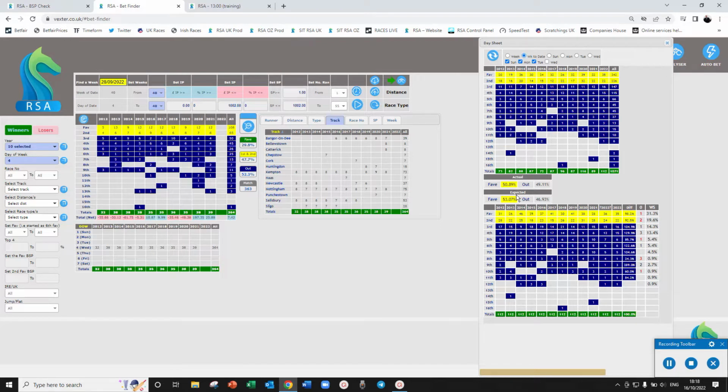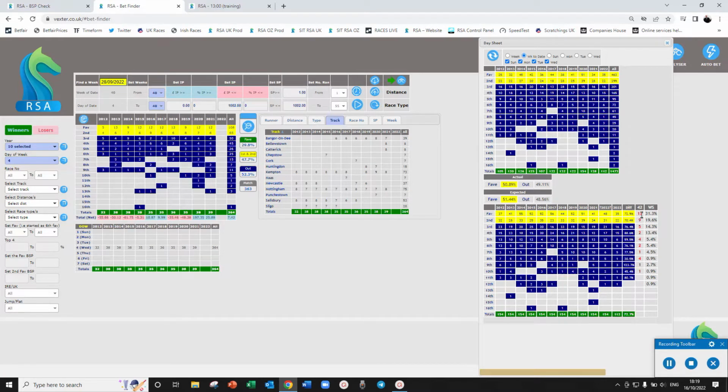We're looking at about 50% of faves. So not a lot different. It's running at 50. We expected 53. And if we add today's in there, we're expecting only to go to 51, so very close to what it should be. And we've got a lot of outsiders here today.